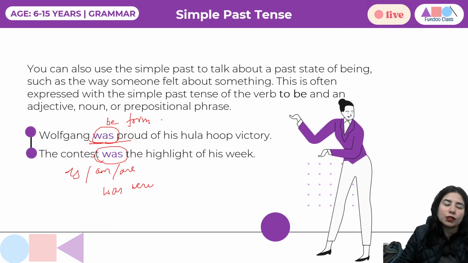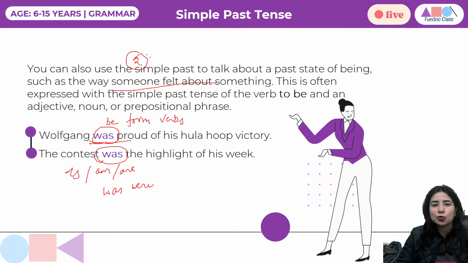So is, am, are, was, were, these have just got a special name, like you have got a special, unique name. So we give be forms a name too, and we get to know that is, am, are, was, were, these are be form of verbs, right? So don't get worried whenever you encounter this term. So you can also write the second usage, the way someone felt about something, right? So quickly note it down. So we know two usages for past tense and we are clear here.